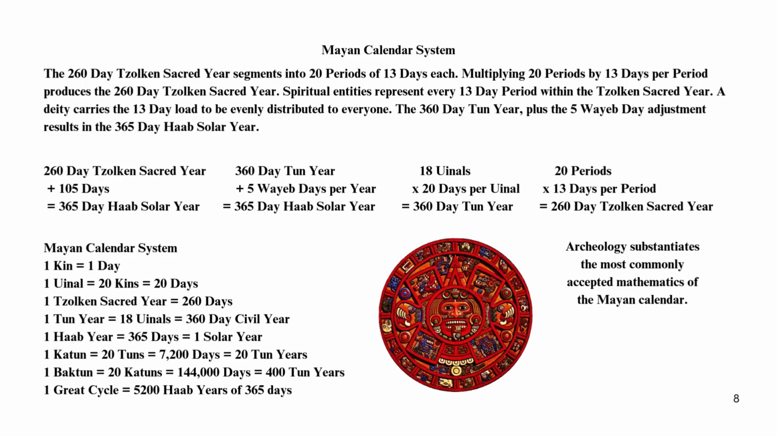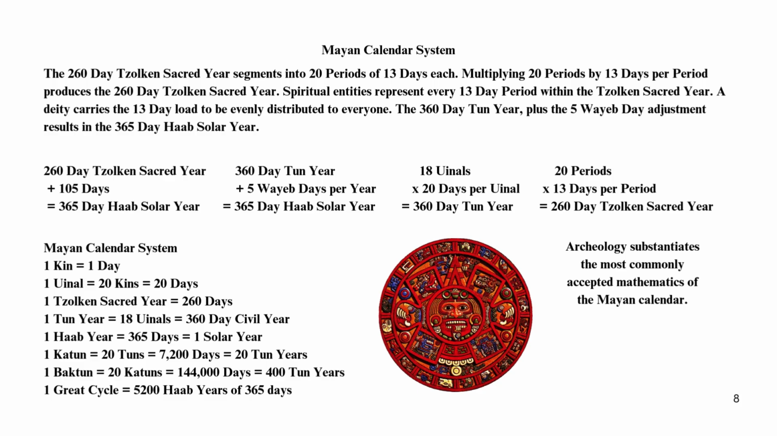Mayan calendar system. 1 kin equals 1 day. 1 unal equals 20 kins equals 20 days. 1 Tzolk'in sacred year equals 260 days. 1 ton year equals 18 unals equals 360 days, a civil year. 1 HoH year equals 365 days equals 1 solar year. 1 Katun equals 20 tons equals 7,200 days equals 20 ton years. 1 Baktun equals 20 Katuns equals 144,000 days equals 400 ton years. 1 Great Cycle equals 5,200 HoH years of 365 days.